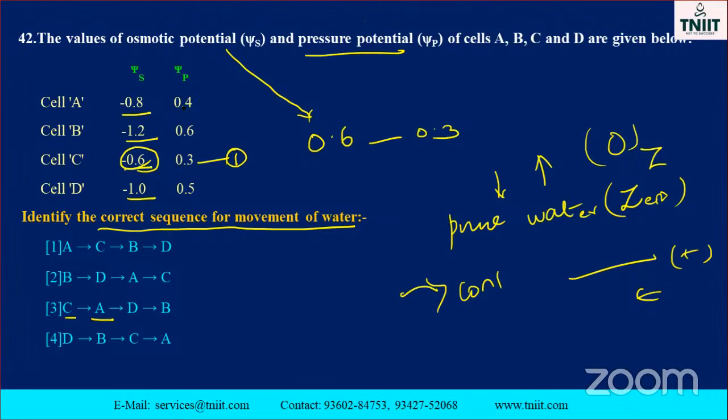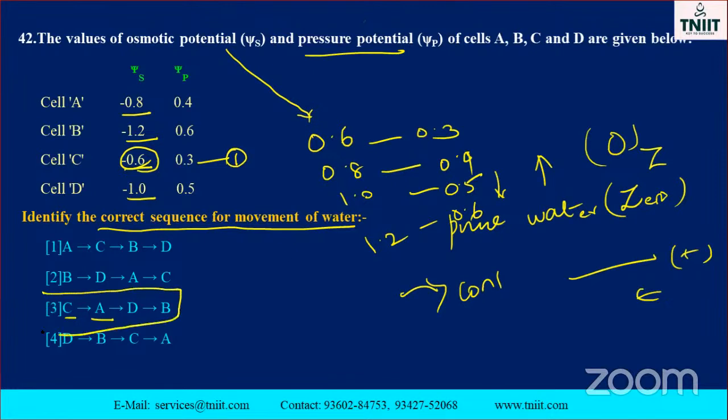For 0.8, the pressure potential is 0.4. Then 1.0 has 0.5, and the last one, 1.2, has 0.6. So this is the option for the osmotic potential and the pressure potentials. The correct option is the third one.